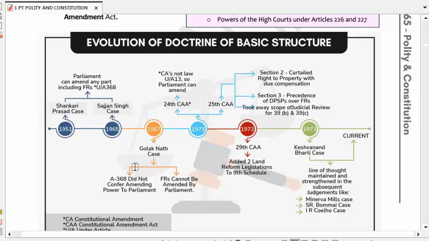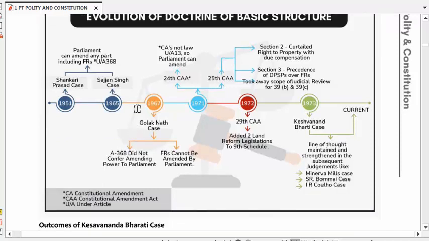Now it comes to 1967. The famous case was the Golaknath case. In the Golaknath case, the amending power of Parliament was curtailed. How was it curtailed? Two articles were discussed. The first article was Article 368 again, and the second article was Article 13.